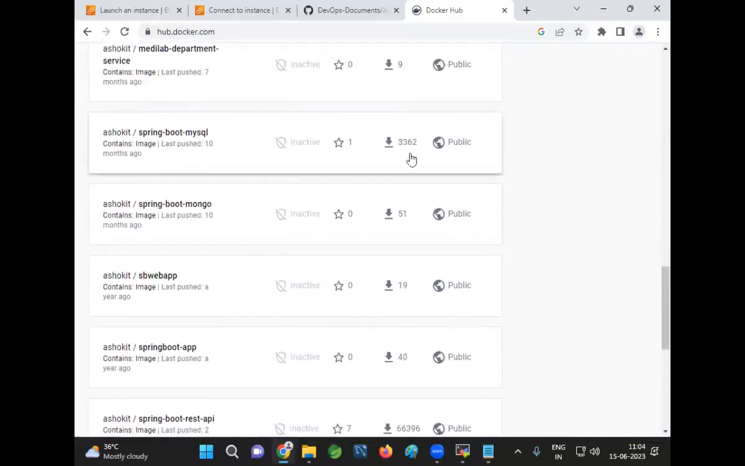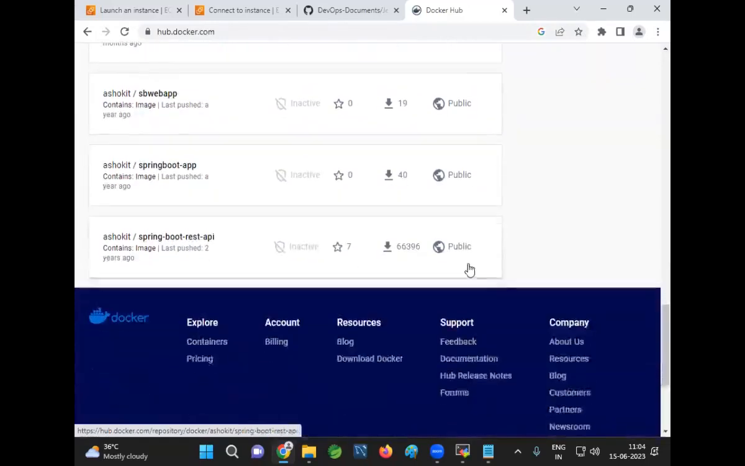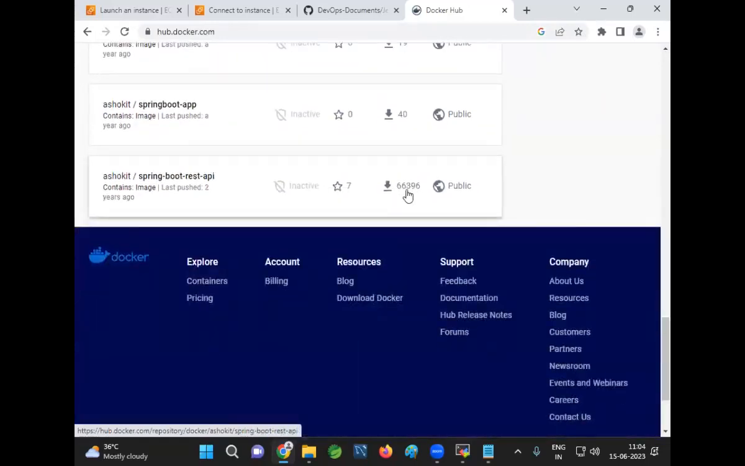Here, there is another image, Spring Boot MySQL. This image is created by using Docker Compose. How many people downloaded it? 3,000 people downloaded this image. So the first image was downloaded by 66,000 people. This is Spring Boot REST API. What is the image name? Ashok IT/spring-boot-rest-api.